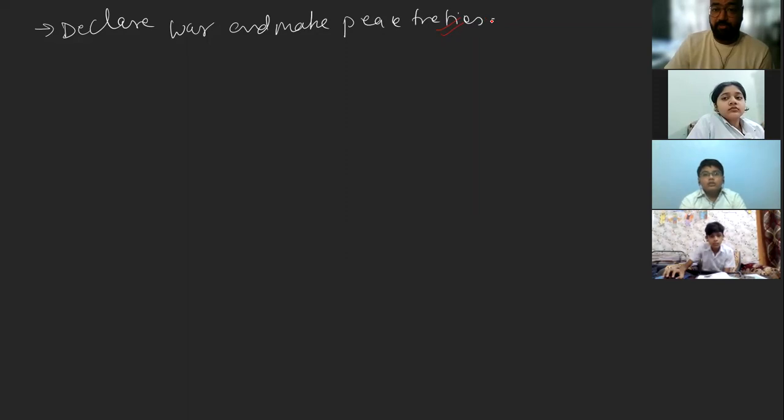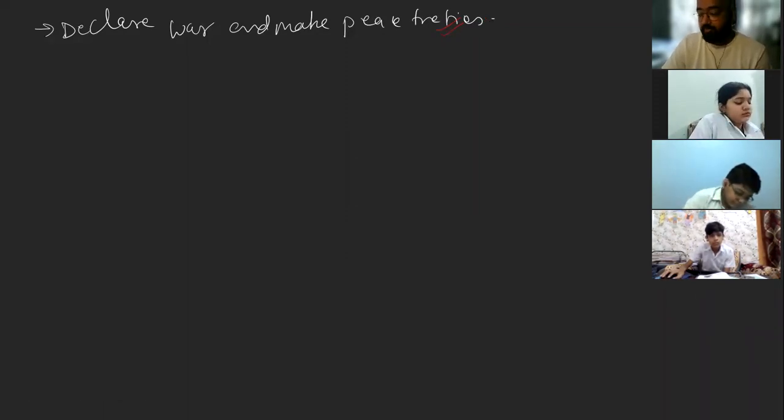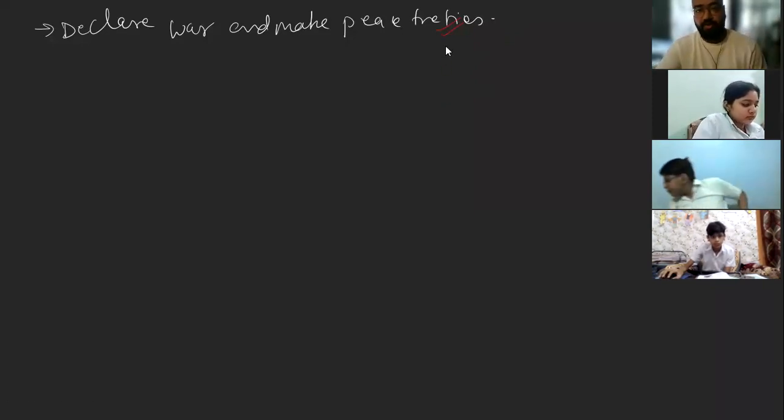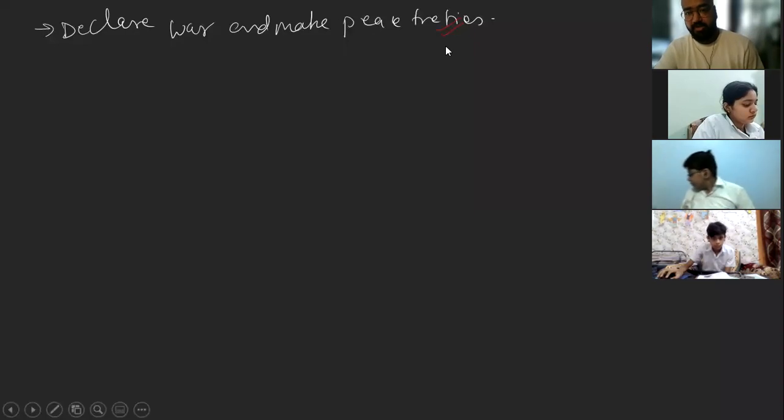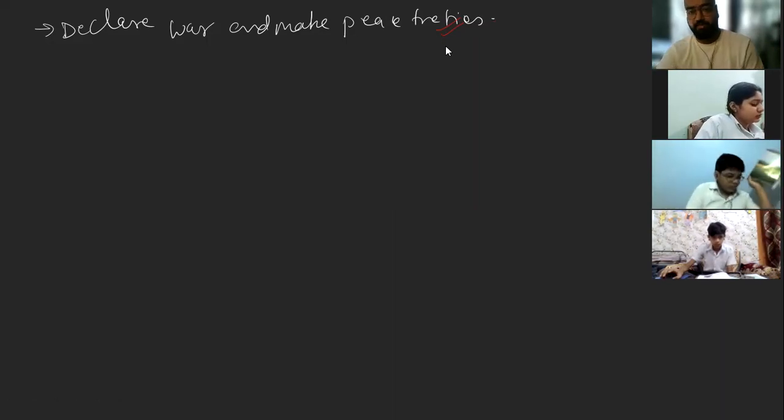So we keep this topic till here today. In the next period, we'll finish off the remaining powers of the president, and we'll start with the prime minister. So for now, we come back to the question and answer. So I will be recording 2 videos. This video is only for union executive, not legislature. Legislature we have done. Now we'll begin with the question and answers of union legislature. Let's do some short questions.